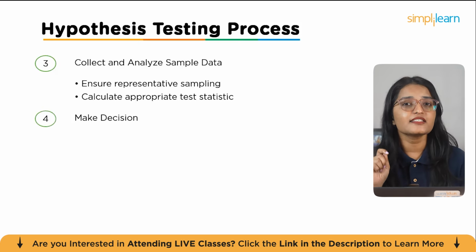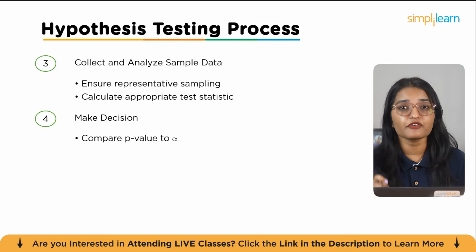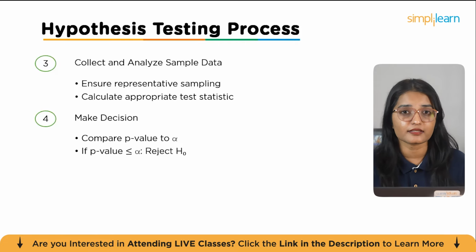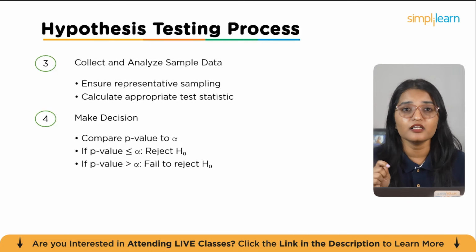Once that's done, it's time to make a decision. Compare the p-value to the chosen significance level alpha. Now, if the p-value is less than or equal to alpha, you reject the null hypothesis. If the p-value is greater than alpha, you fail to reject the null hypothesis.